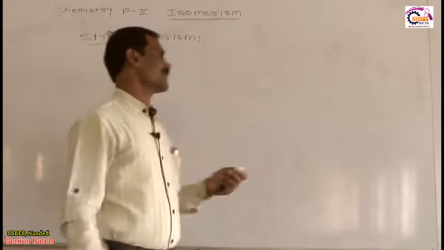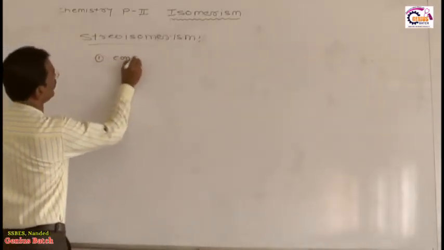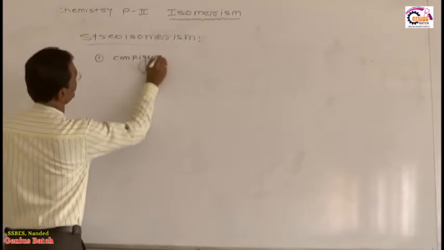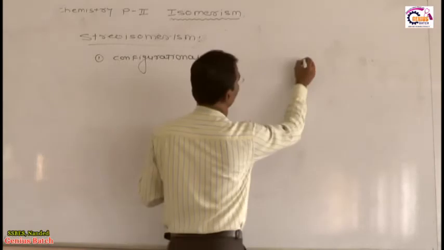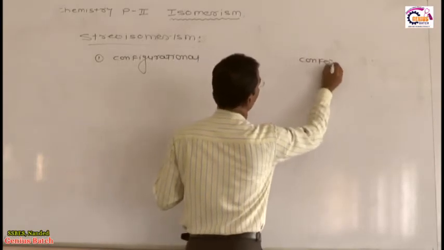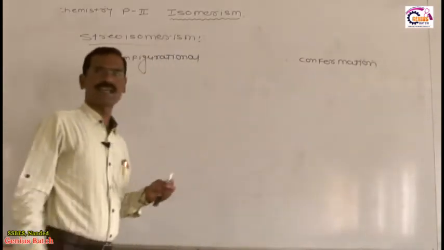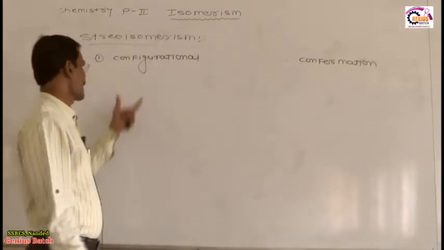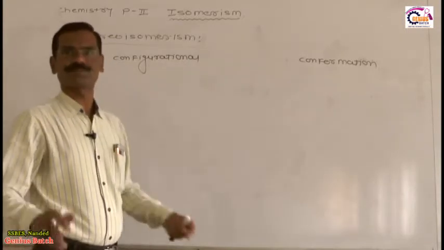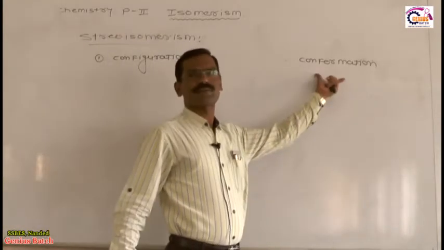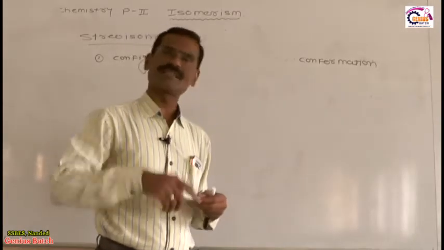You know very well, stereoisomerism is of two types. The first type is called configurational isomerism, and the second type is called conformational isomerism. So what is configurational isomerism? What is conformational? Isomers which have the same molecular formula, same structural formula, but are different in their configuration. Same molecular formula, same structural formula, but different in their conformation. That is configurational and conformational.